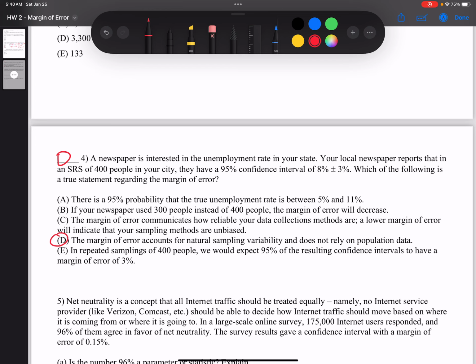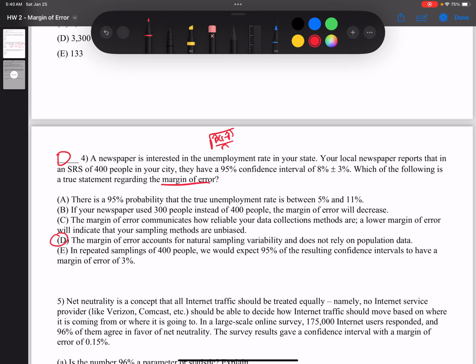Remember, margin of error is the square root of p hat times 1 minus p hat, all over n. There are no parameters in there, so it's not going to rely on anything from the population. Let me go through and say why each one of these is incorrect. This question is asking about the margin of error.